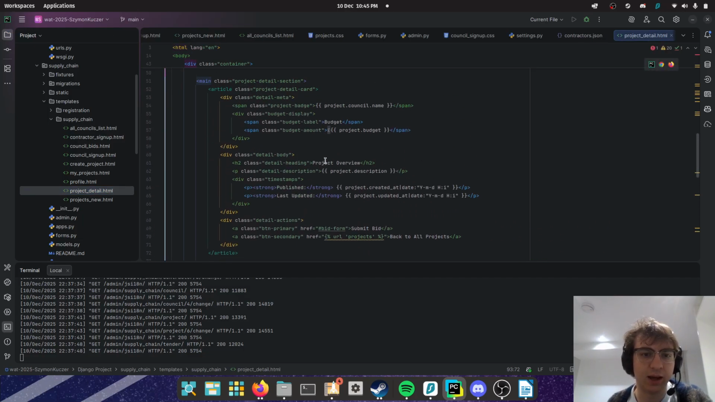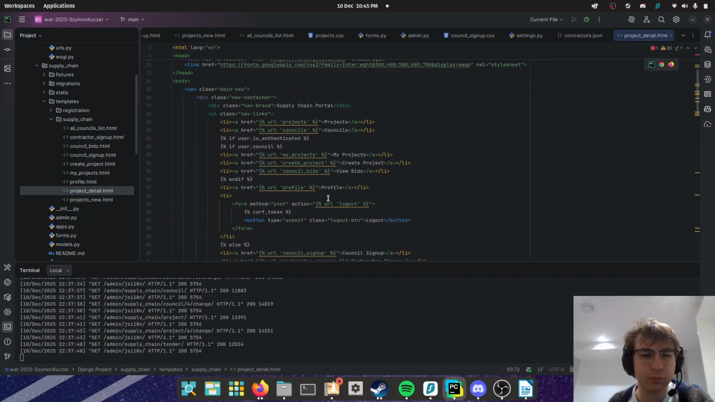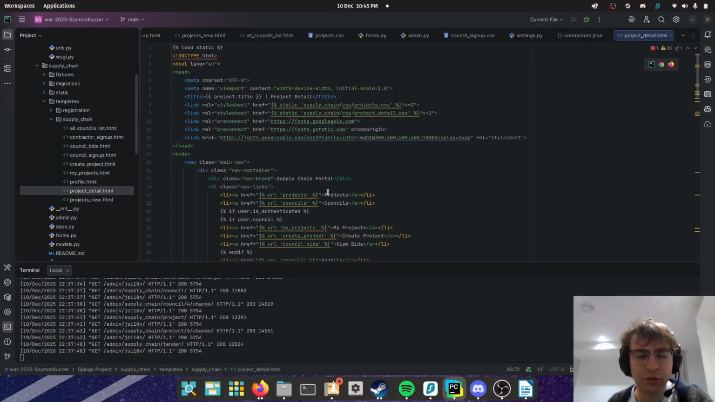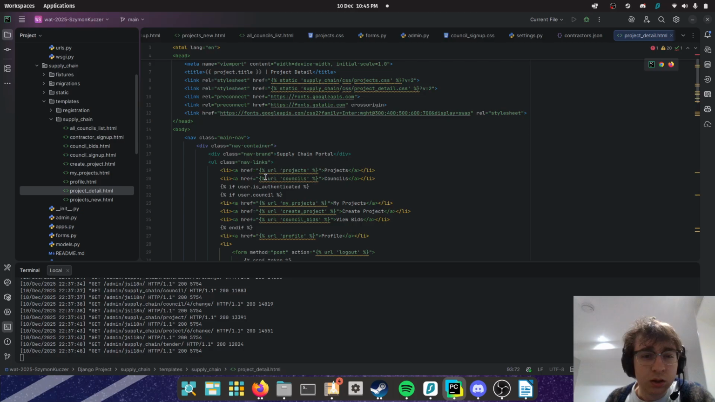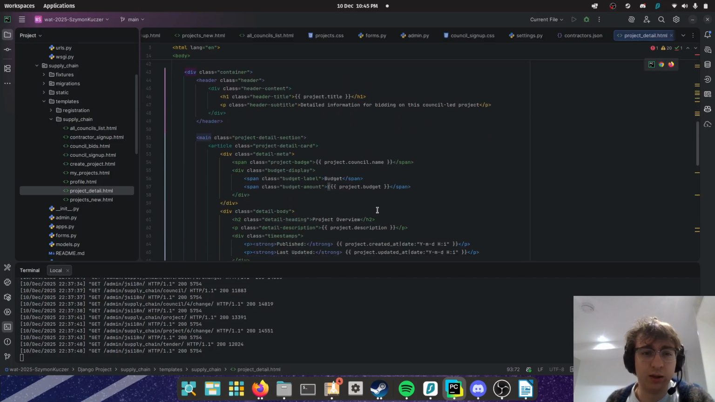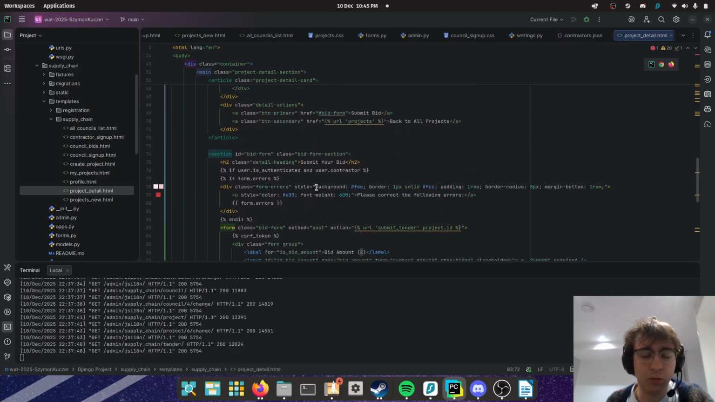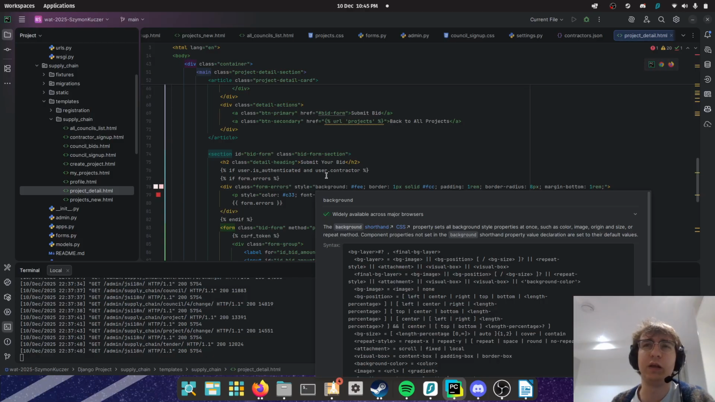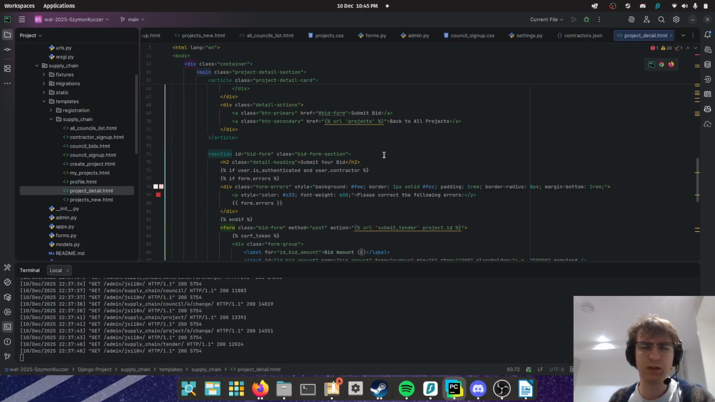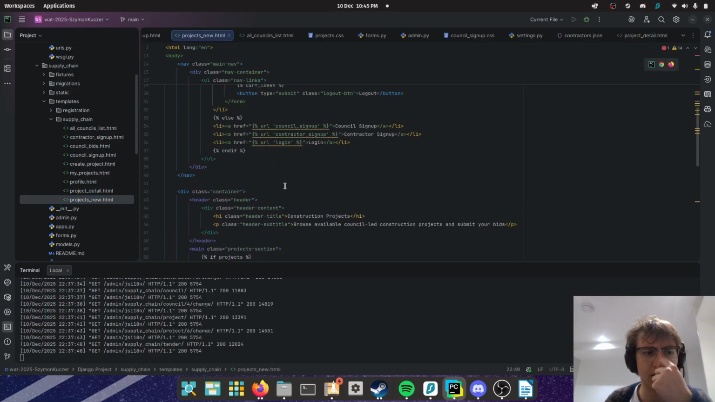Then project detail. The same navigation, and then here you've got the bid form. I've removed one of the fields because Copilot added one. It was like enter contractor name. We don't need to enter a contractor name if they're logged in, because it should just grab it from the login info. So that's that, and then projects.